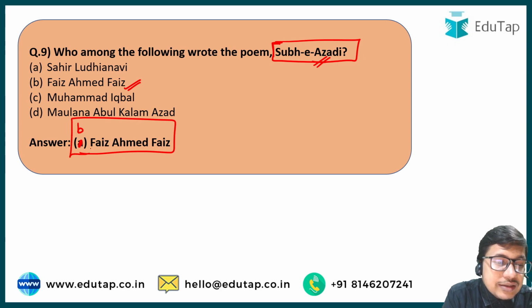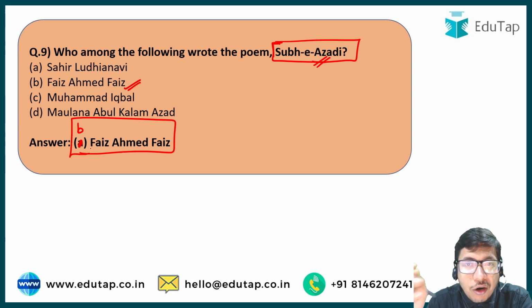So Faiz Ahmad Faiz is a very celebrated poet of British Indian origin, and when India got independence in 1947 and Pakistan was separated as a country, this poem was written by Faiz Ahmad Faiz, where he stresses the hardships faced by the millions of people who migrated from their native places into some other sovereign nation. Many people migrated from India to Pakistan or from East or West Pakistan to India, and he talks about those people in Subh-e-Azadi.